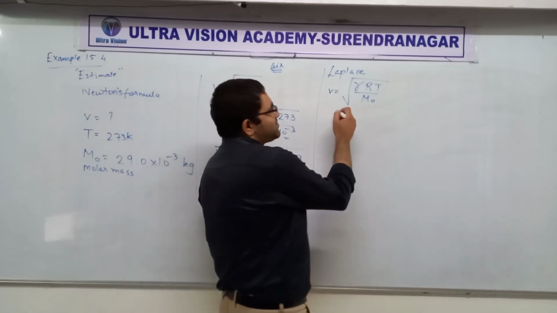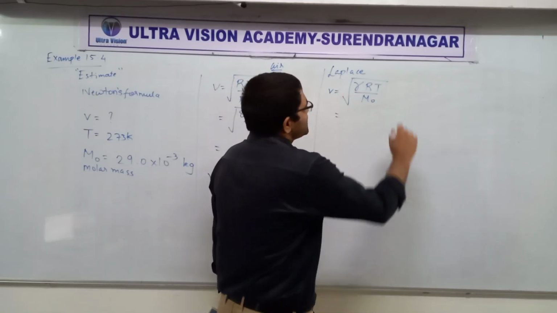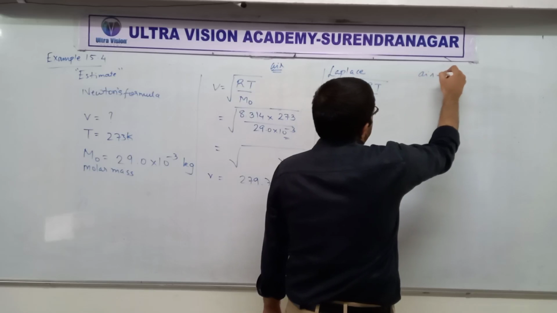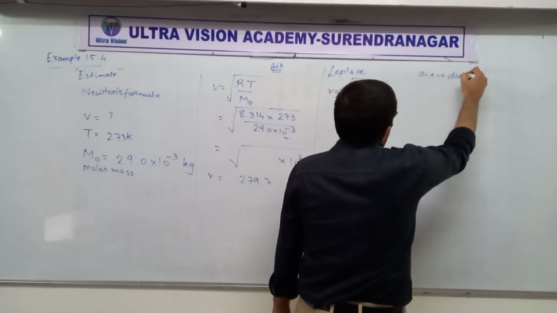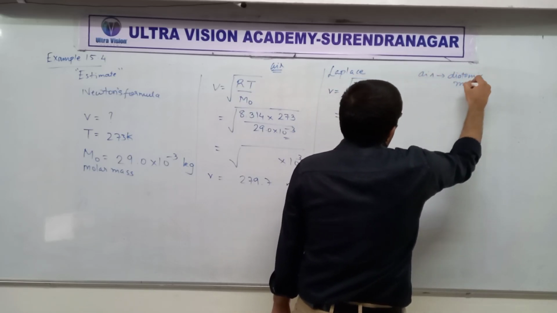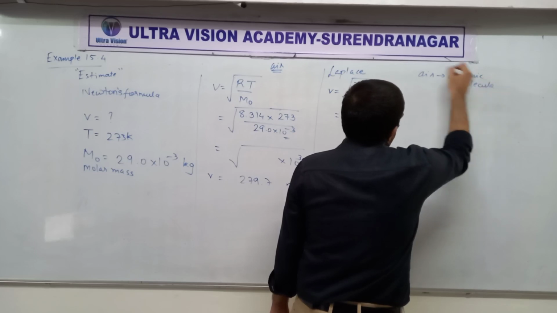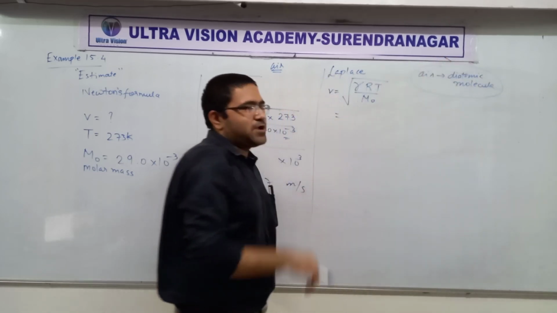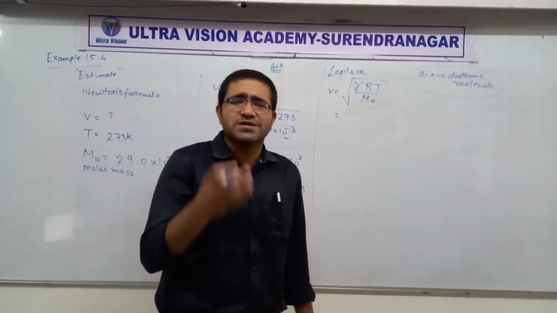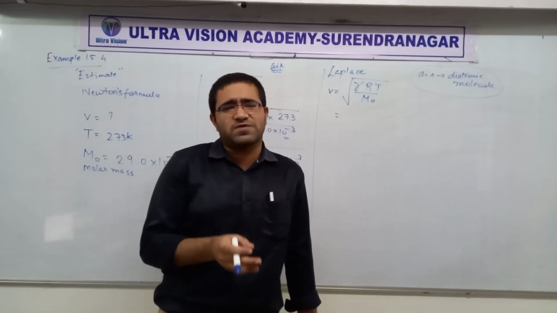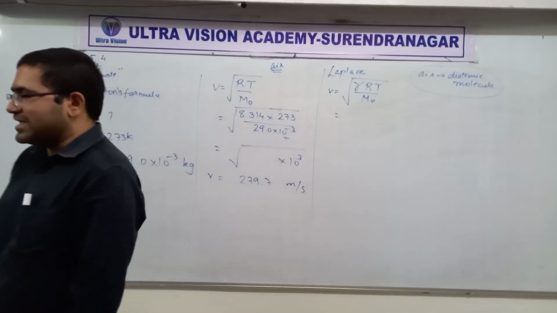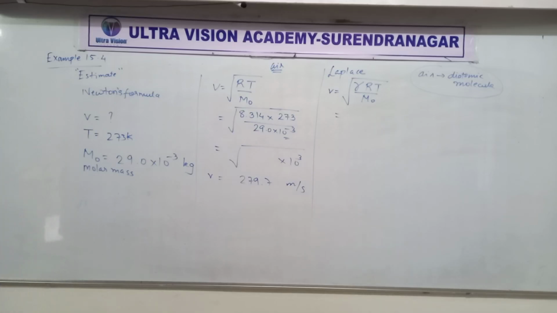I'm sorry if I have mistaken the numbers. So basically you can say that air is kind of a diatomic molecule, yes or no? Air can be considered a diatomic molecule overall, because a lot of it is nitrogen and a lot of it is oxygen. The rest is very little. You understood why I am saying it's like a diatomic molecule?